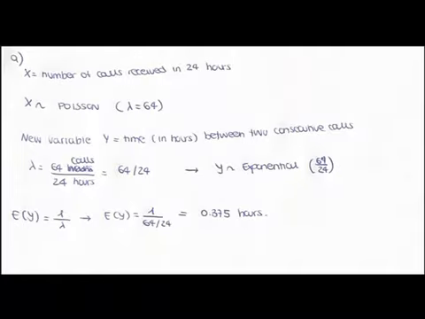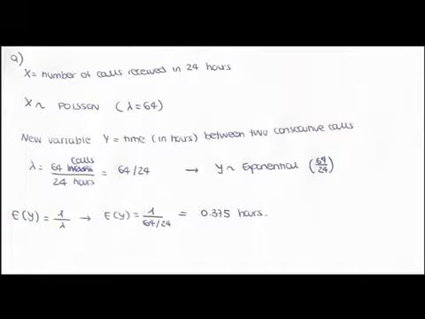Whenever the number of events, here calls, in a time period follows a Poisson distribution, the time between two consecutive Poisson events is a new random variable that follows an exponential distribution. So now the variable y follows an exponential distribution. The parameter lambda, which is the average, is the same for both, but we must express it in the same units as we are measuring the time.